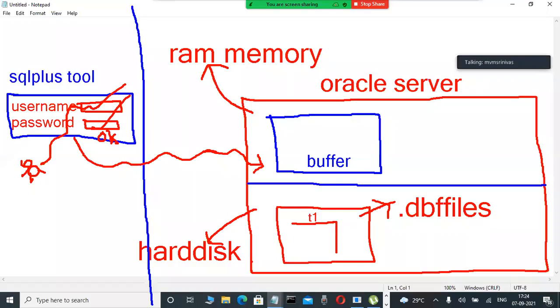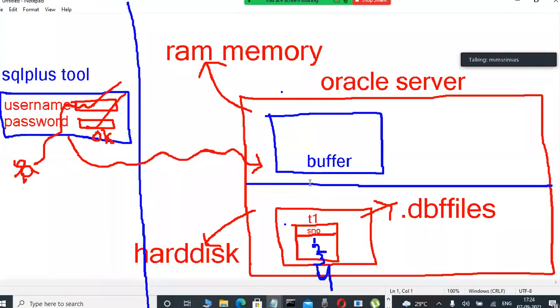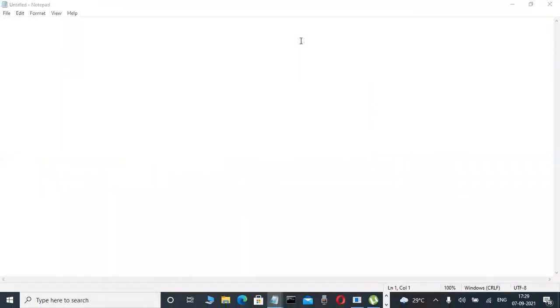I'm showing you practically. In this T1 table, some data I'm inserting, for example. In any database, once we create a table and insert data, that table is stored in the hard disk only, in a data file somewhere, if we are committing. That's why whenever we are installing Oracle software, two parts are there. Whenever we create a table and insert data, the table is stored in the hard disk only. Yes, slowly observe it here, concentrate here.